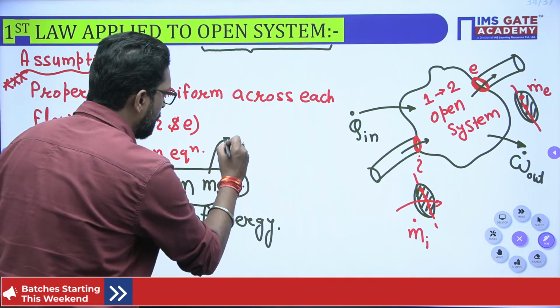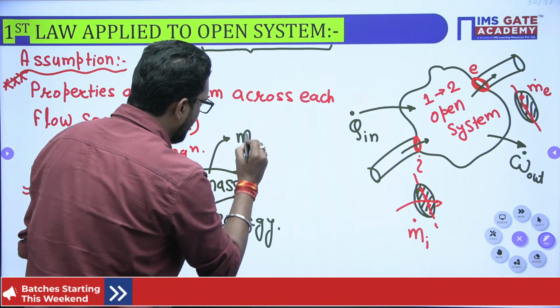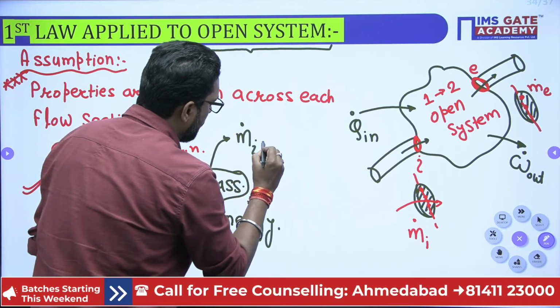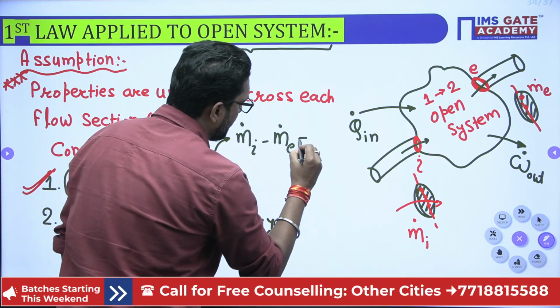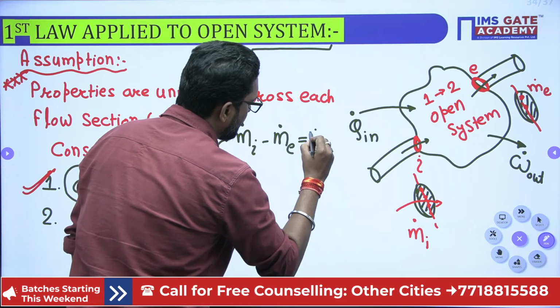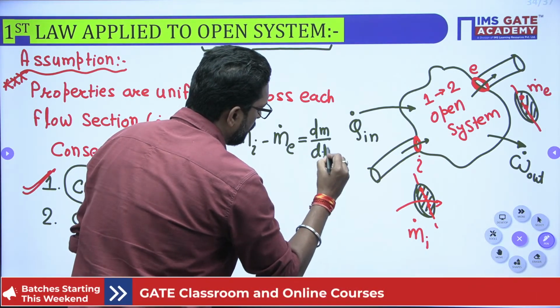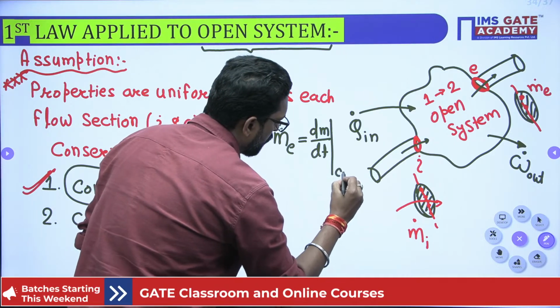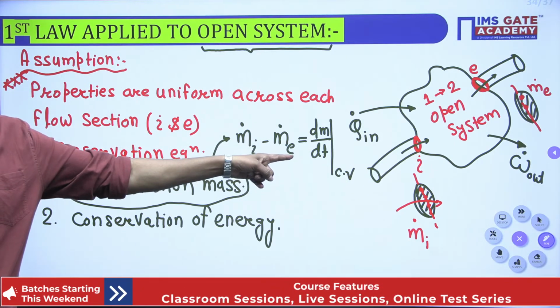Conservation of mass is that the mass flow rate in minus the mass flow rate exit is equal to the change in mass with respect to time for a control volume. This is your conservation of mass.